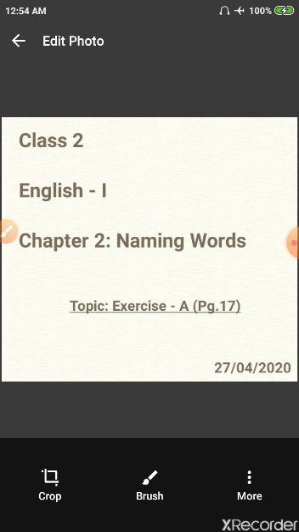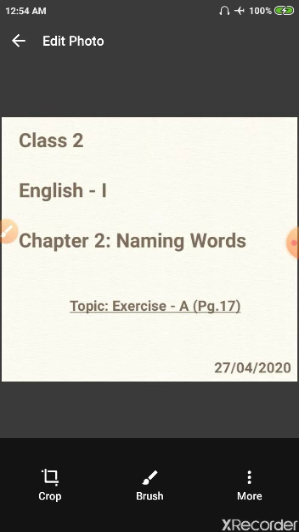Now let's do exercise A and let's read the instruction. You can repeat after me. Underline the naming words in the sentences. Question 1.